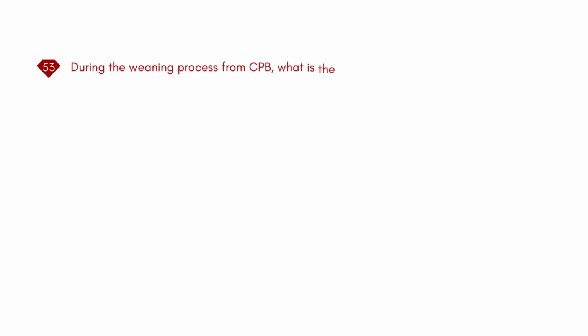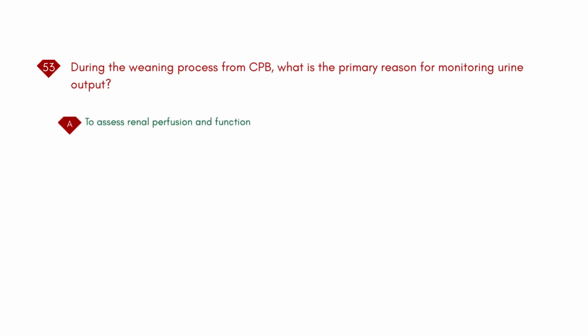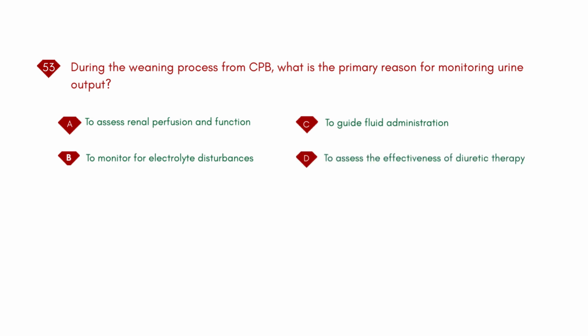During the weaning process from CPB, what is the primary reason for monitoring urine output? A. To assess renal perfusion and function. B. To monitor for electrolyte disturbances. C. To guide fluid administration. D. To assess the effectiveness of diuretic therapy.